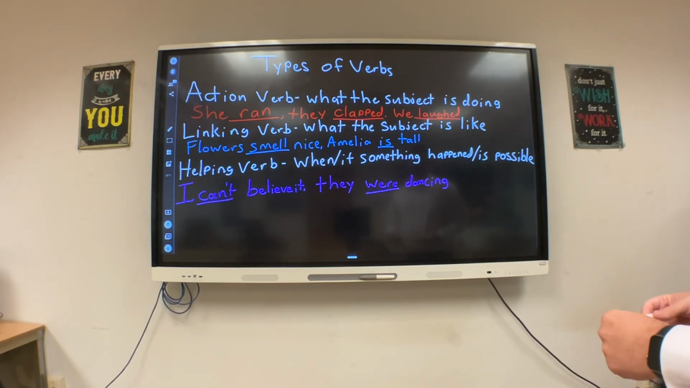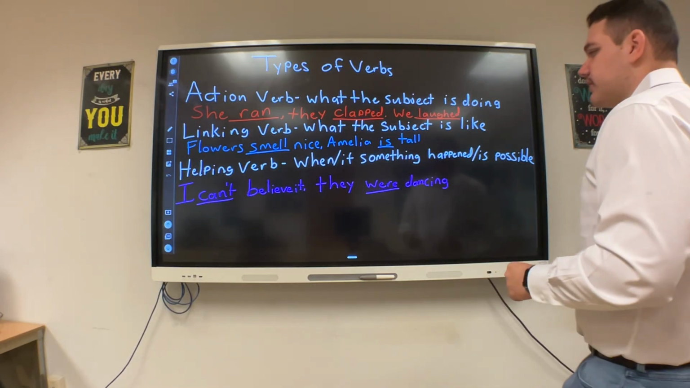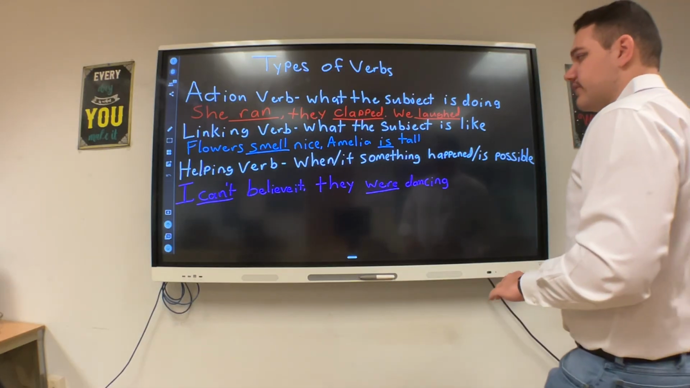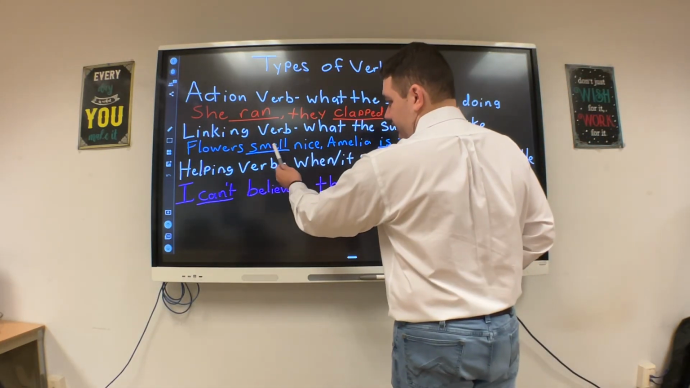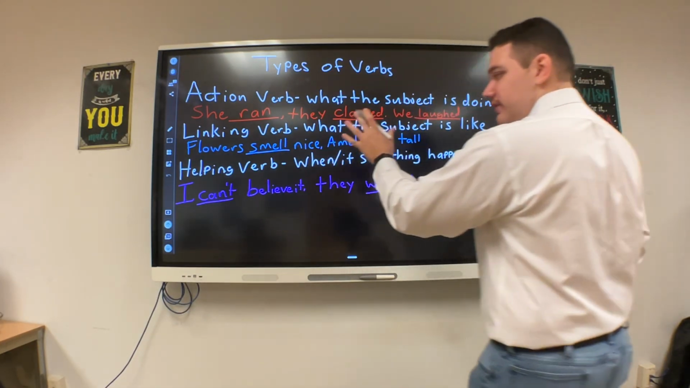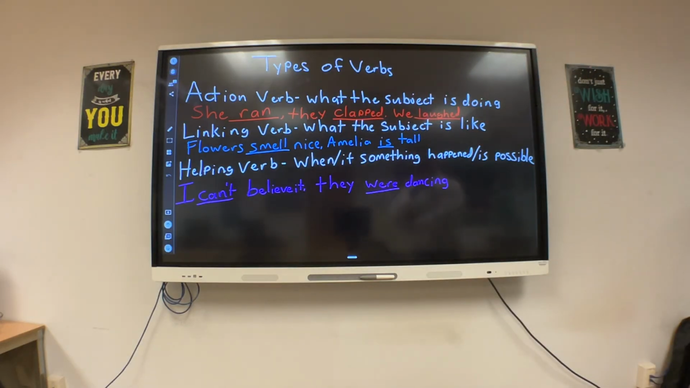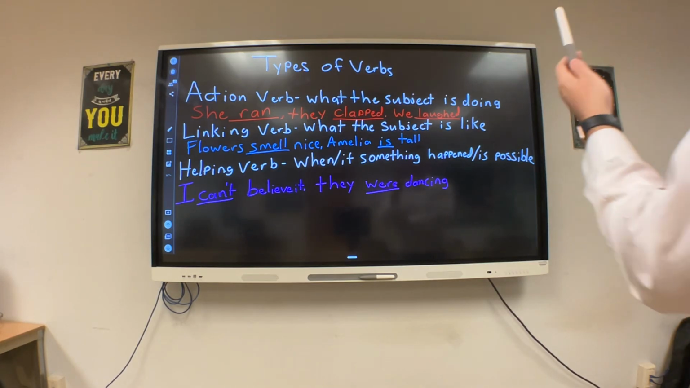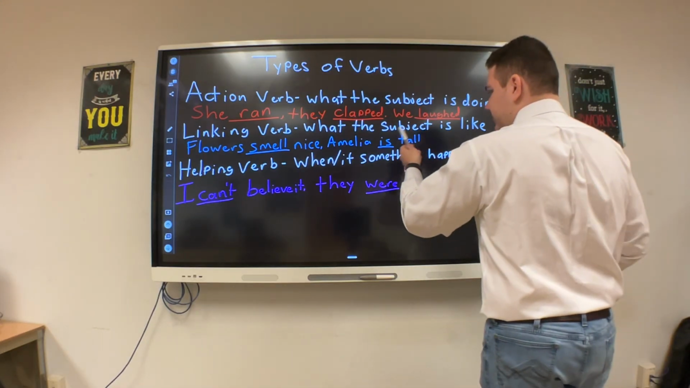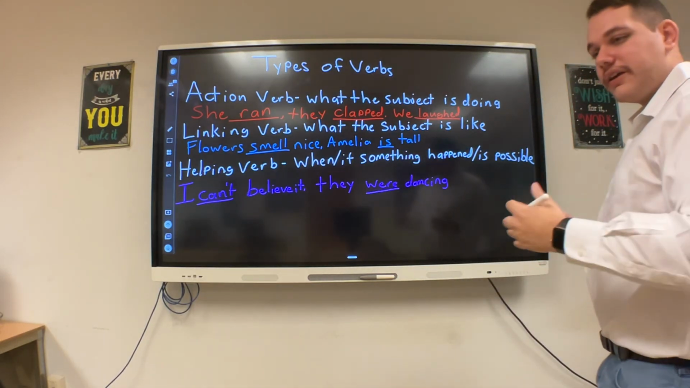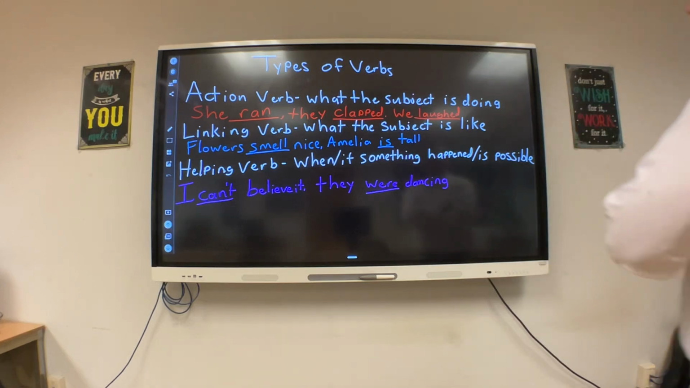And then we have linking verbs, which are a little bit different, and that tells you what the subject is like. So if I said flowers smell nice, well, flowers is our subject, but smell is not something that the flowers are doing. It's something that you would do to the flowers. Kind of like Amelia is tall. Is tall, that's not something she does. It's not like she just is tall actively. It's what she's like. So smell and is would both be linking verbs.